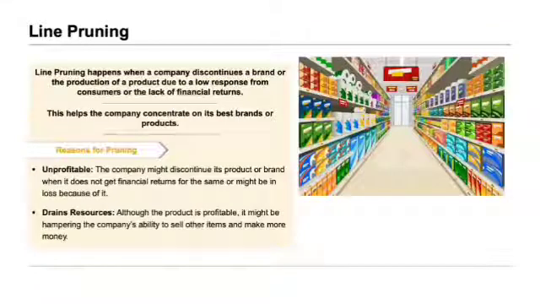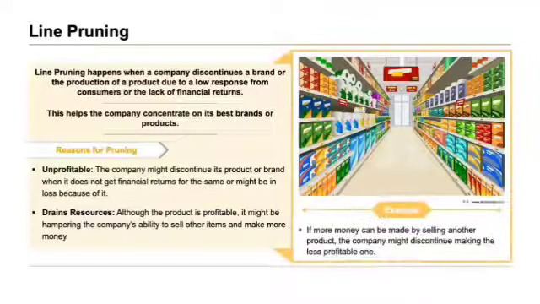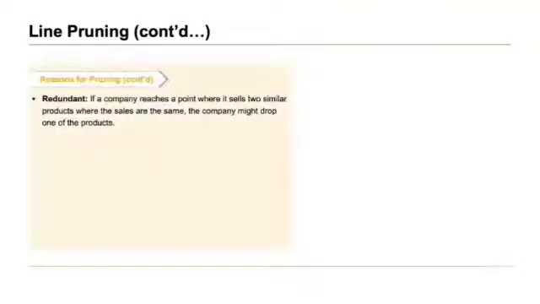Next, sometimes they even drain your resources. Although the product is profitable, it might be hampering the company's ability to sell other items and make more money. For example, if more money can be made by selling another product, the company might discontinue making the less profitable one. And finally, redundant. If a company reaches a point where it sells two similar products where the sales are the same, the company might drop one of the products.